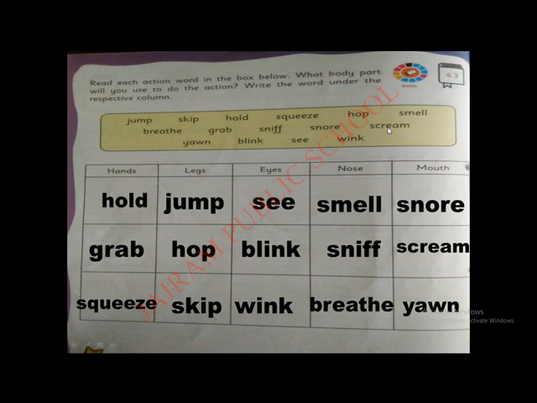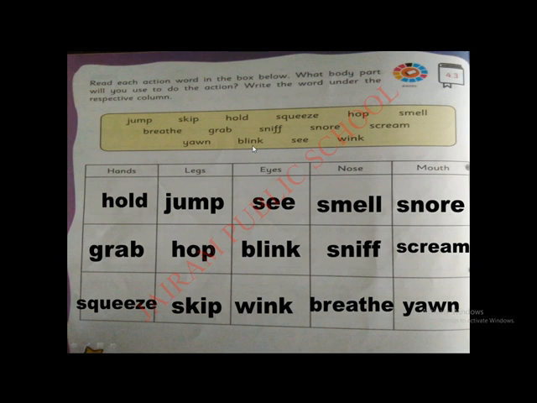Then scream. Scream means shouting. We can shout only by using our mouth. So it can be written here. Then yawn. Yawn also comes under the mouth column. Then only 3 action words remaining. That also we will complete now.